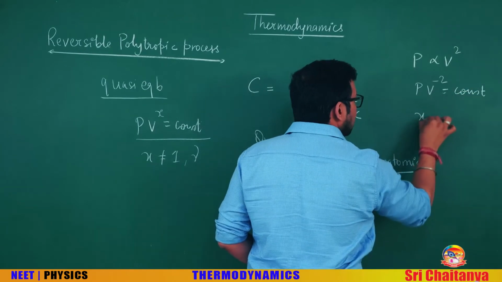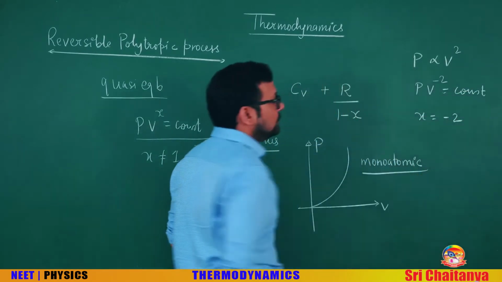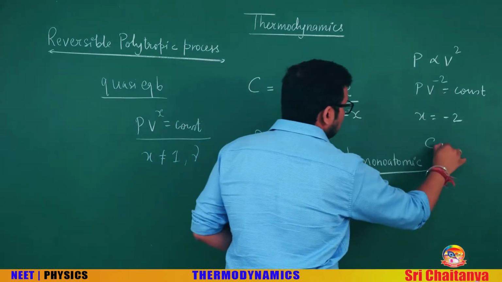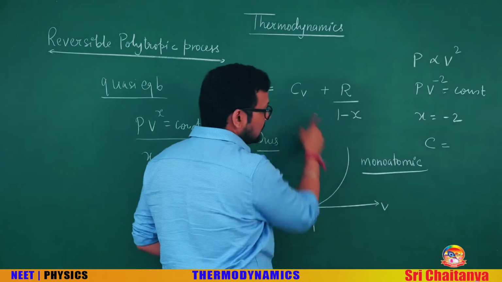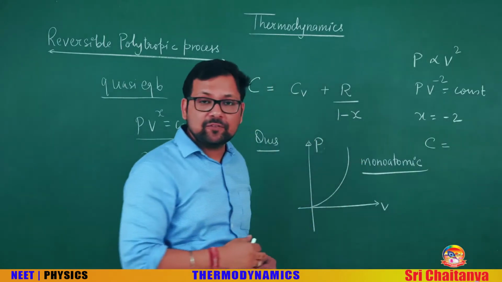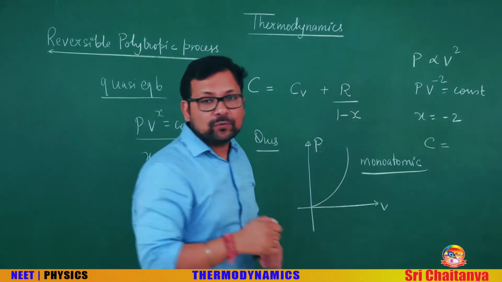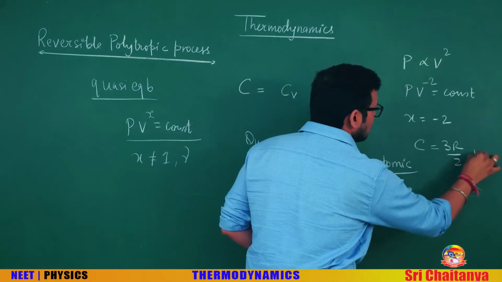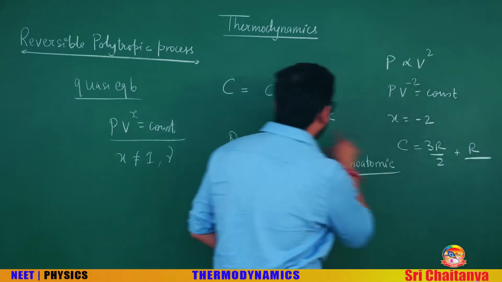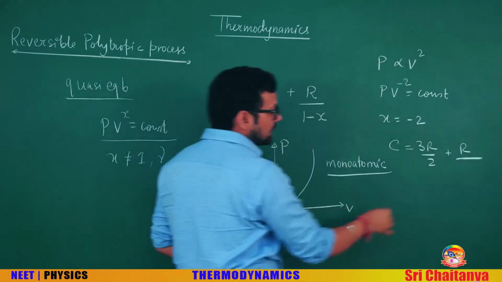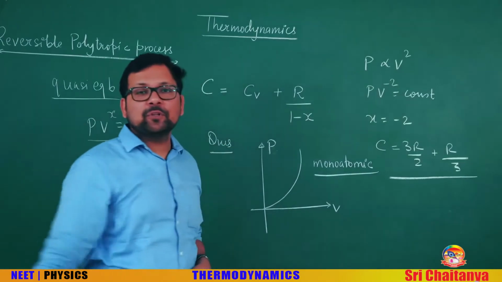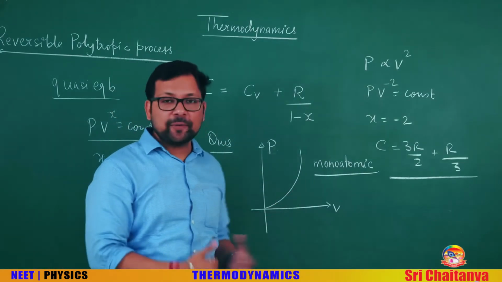So what is your X here? This is minus 2. Now C can be written as Cv plus R upon 1 minus X. The gas is monoatomic, so Cv is 3R by 2, plus R upon 1 minus X, and X is minus 2, so that would be 3. You can add it to get the molar specific heat for this polytropic process.